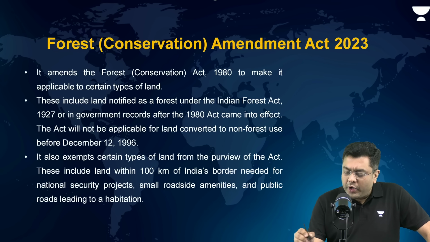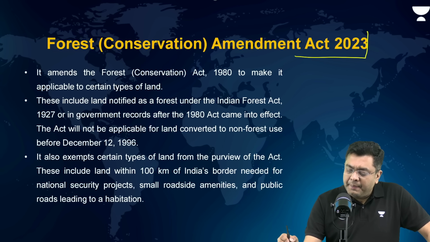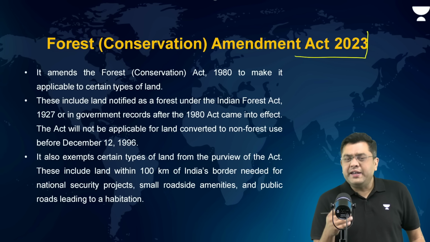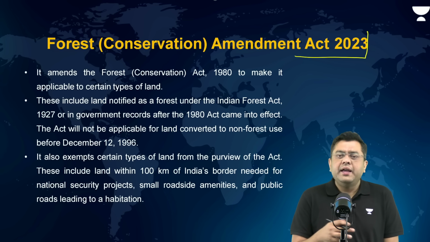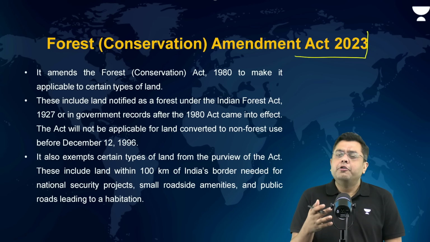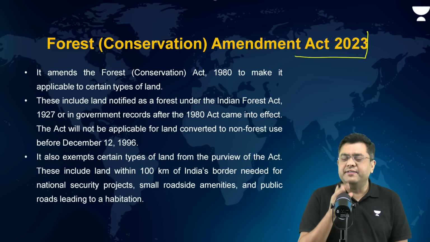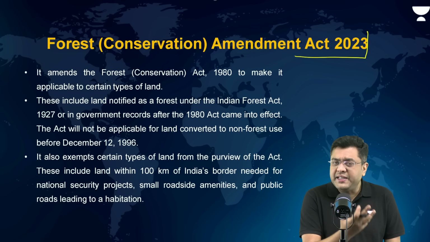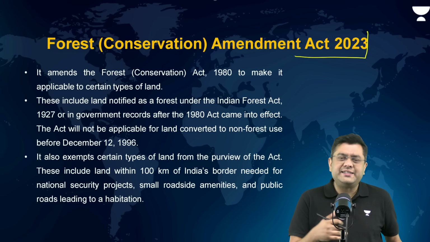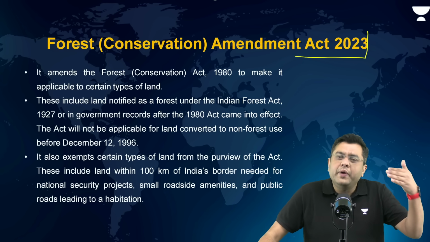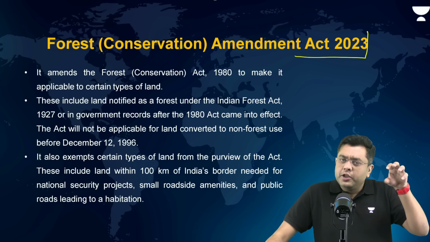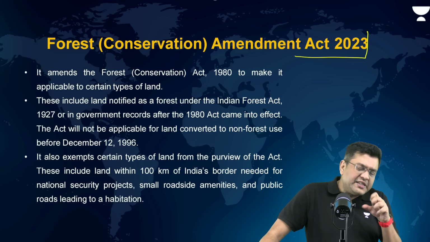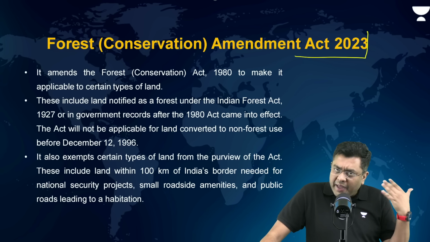But the more important one is the Amendment Act 2023. Now, what it does is it basically exempts certain areas from the provisions of the Forest Conservation Act 1980. When you are exempting certain areas from the provisions of the Forest Act, it means you are allowing for the cutting of trees in that area, you are relaxing the norms in that area. But which are those areas which have been exempted from it?